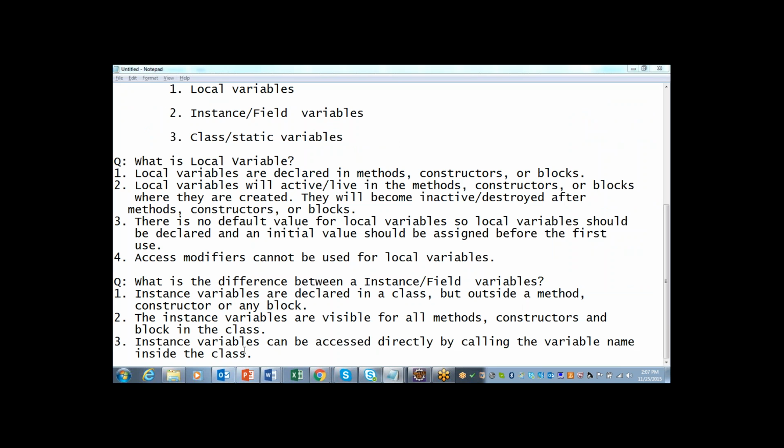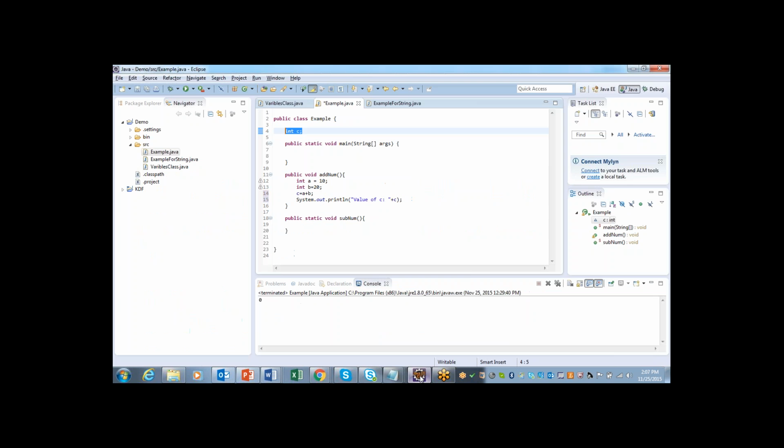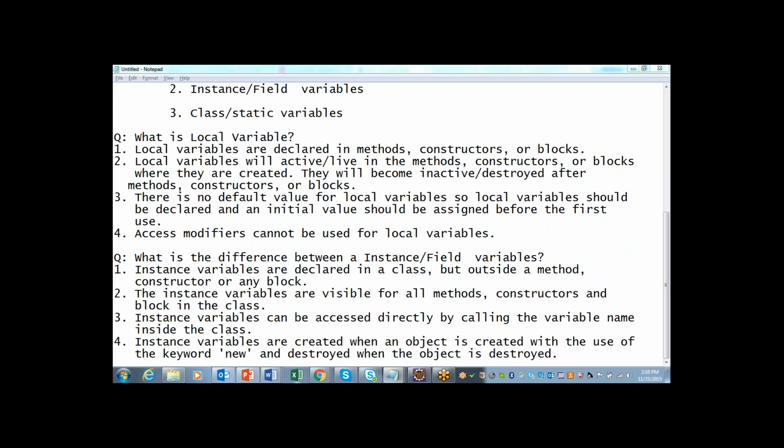Third point, we have to tell that instance variable can be accessed directly by calling the name of the variable inside the class. For example, here I can directly call c by name itself, and that is possible with an instance variable. You can also tell one more point, that is instance variables are created when an object is created with the use of keyword new and destroyed when the object is destroyed.